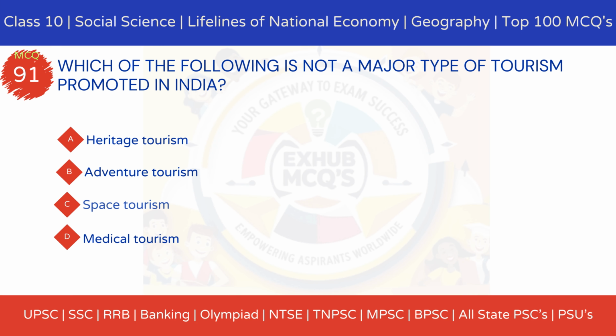MCQ 91. Which of the following is not a major type of tourism promoted in India? Option A, heritage tourism. Option B, adventure tourism. Option C, space tourism. Option D, medical tourism.